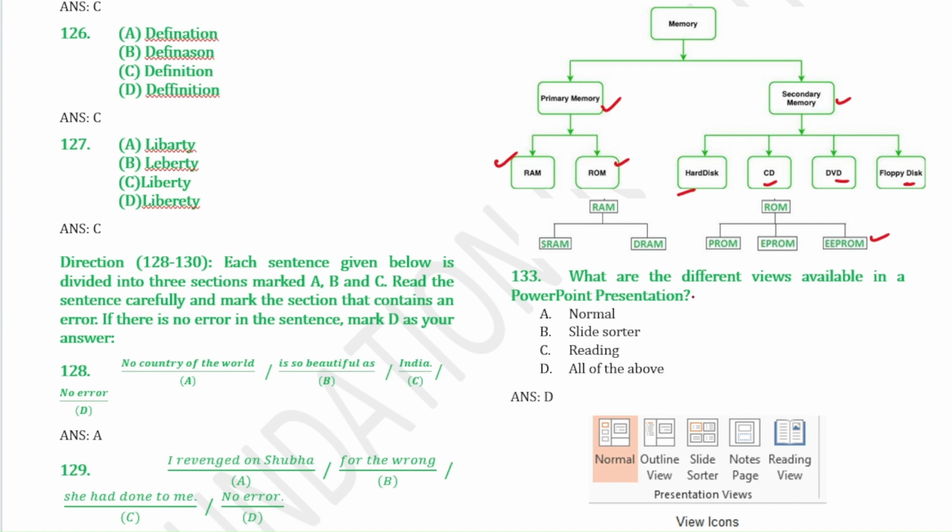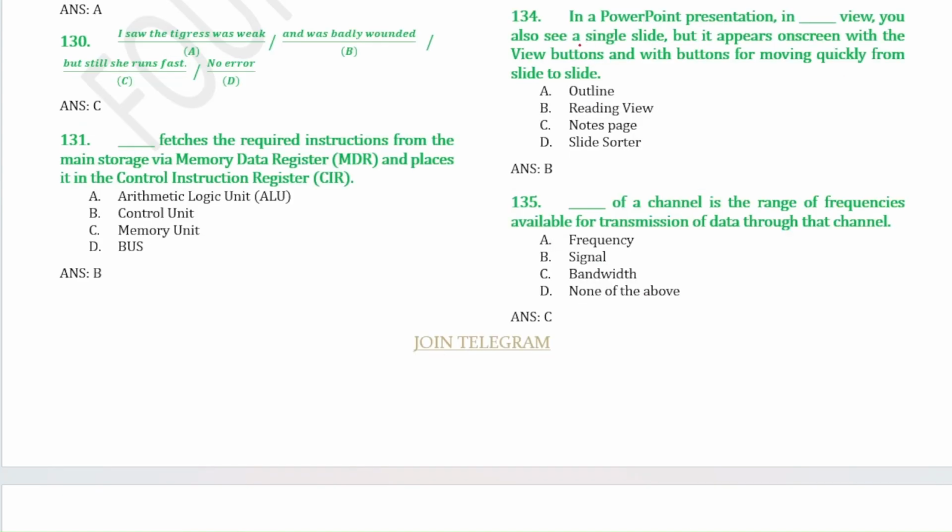Next question, what are the different views available in a PowerPoint presentation? So these are all the views that are available. If you see this image, okay, these are the presentation views that are available in MS PowerPoint. So the next question, in a PowerPoint presentation, in reading view, you will see a single slide, but it appears on screen with the view buttons and with the buttons for moving quickly from slide to slide. So bandwidth of a channel is the range of frequencies, okay.